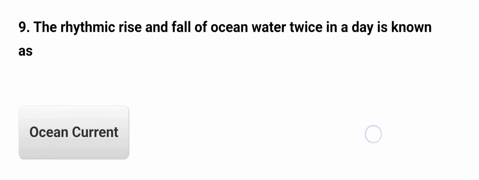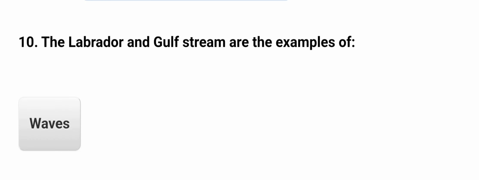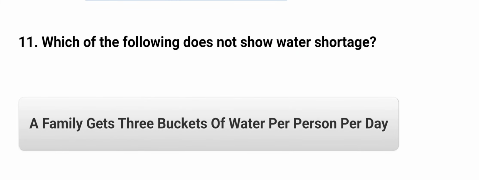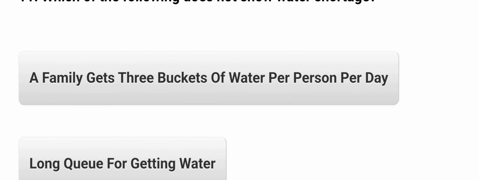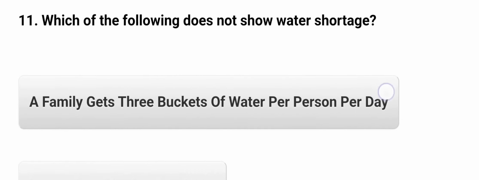The rhythmic rise and fall of ocean twice in a day is known as the tide. The Labrador and Gulf Stream are the examples of ocean currents because ये cold and warm ocean currents के example हैं. Which of the following does not show water storage? A family gets 3 buckets of water per person per day. Long queue for getting water. Ocean does not show water storage. Taps running dry. Marches and protest for demand of water.